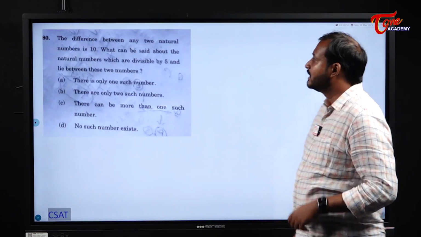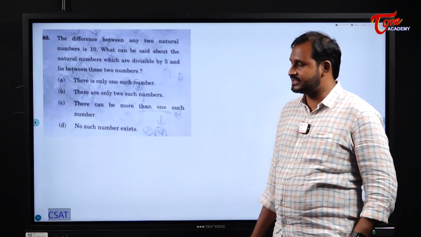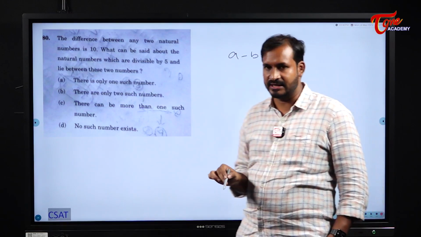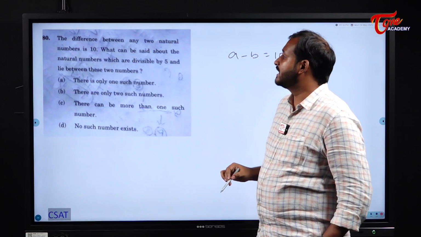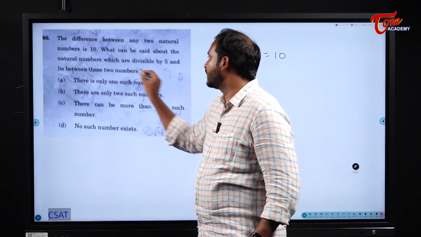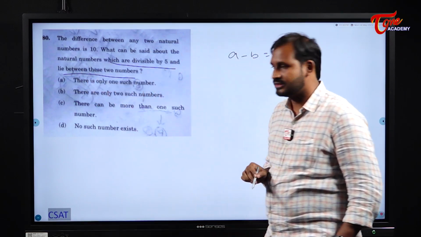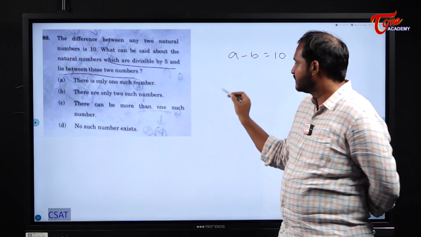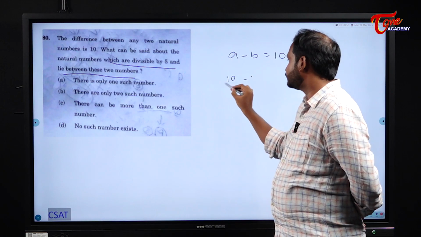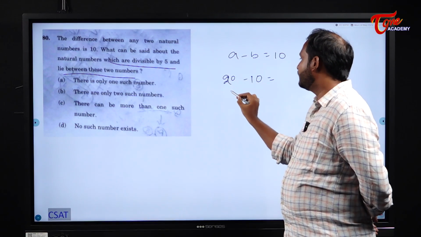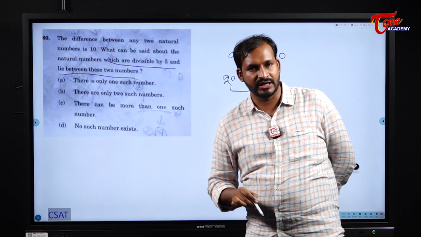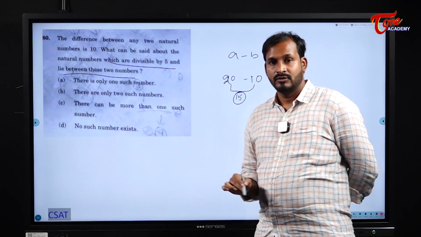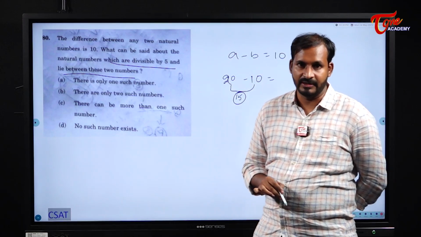Next. The difference between any two natural numbers is 10. Let us assume the two natural numbers as A and B. What can be said about the natural numbers which are divisible by 5 and lie between these two numbers? Let us take some random example. If I take 10 and 20, there is only one number divisible by 5, which is 15.